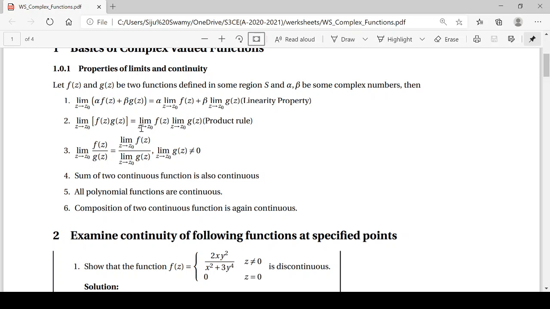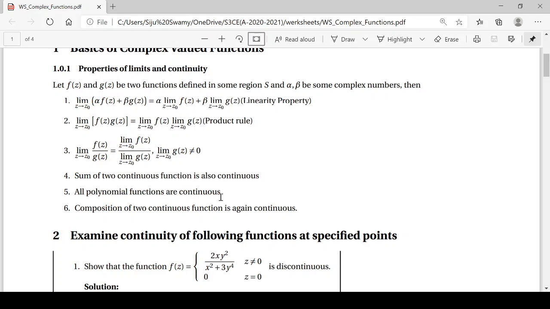The limit of a product is equal to the product of the limits. Then the limit of a quotient is equal to the quotient of the individual limits, provided the limit of the denominator is not equal to 0. If the denominator gives the limit 0, then this limit does not exist because it goes to infinity. It is an infinite expression. The sum of two continuous functions is also a continuous function. Suppose we have two functions f and g that are continuous, then their sum is also continuous.